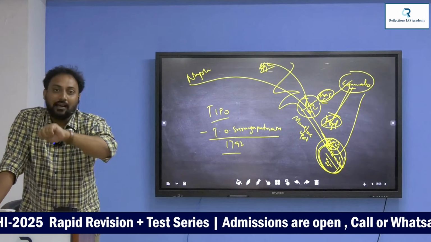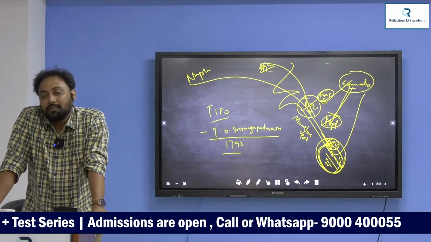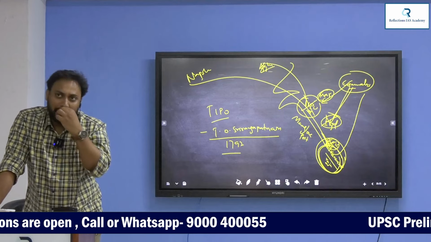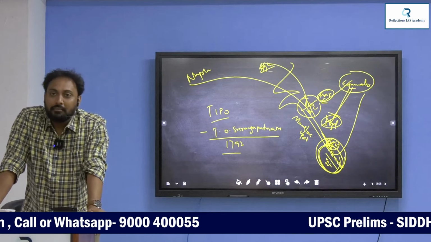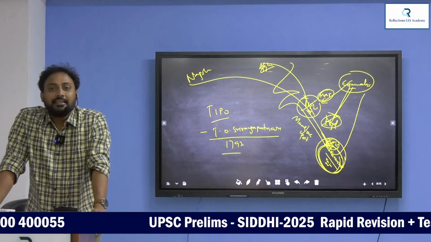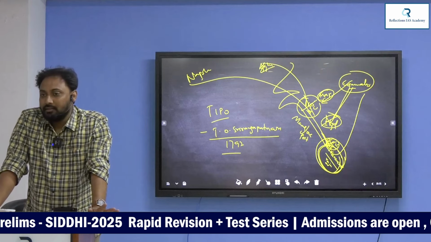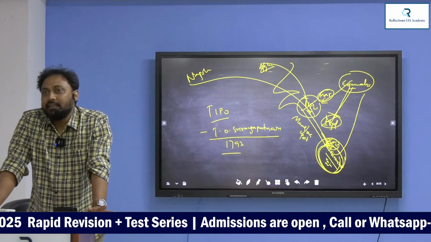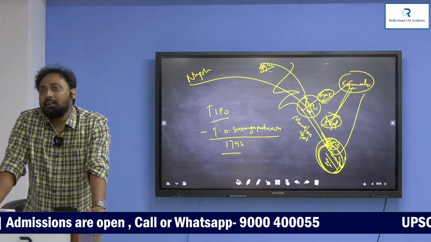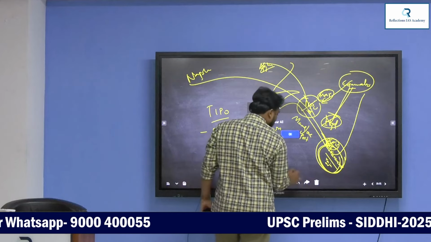3 Anglo-Maratha wars were fought. And in these 3 Anglo-Maratha wars, multiple times Marathas were defeated. Most of the territories were exchanged with the British. Of these, the third one is the only important one. First and second are not important. First Anglo-Maratha War 1775 to 1782. Second Anglo-Maratha War 1803. Third Anglo-Maratha War 1818. That is very important, the third one.